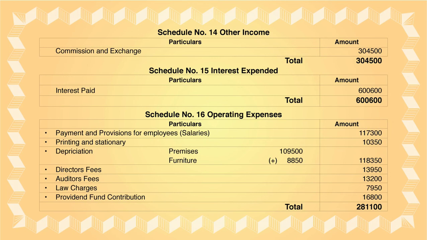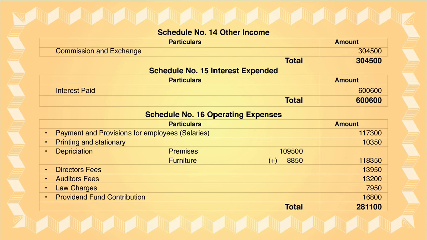Under that, payments and provisions for employees: salary is a kind of payment which is given in the trial balance. You will take that amount, 1,17,300, and transfer it to schedule 16. Then there is printing and stationery, which is an operating expense. Again, from the trial balance you are transferring 10,350.